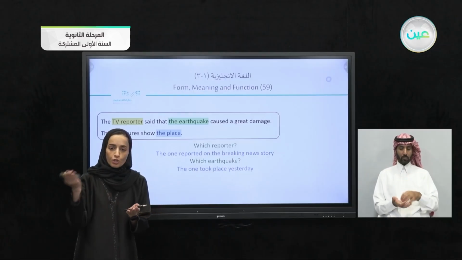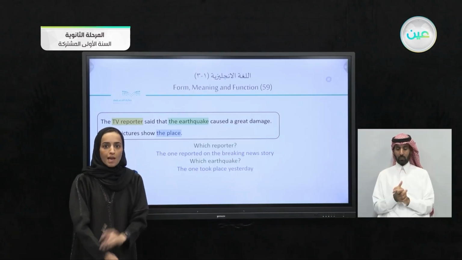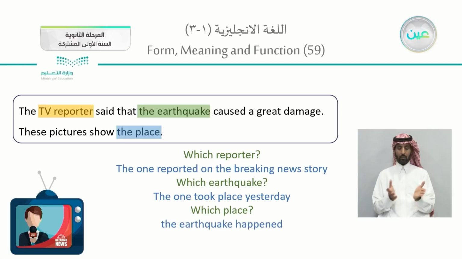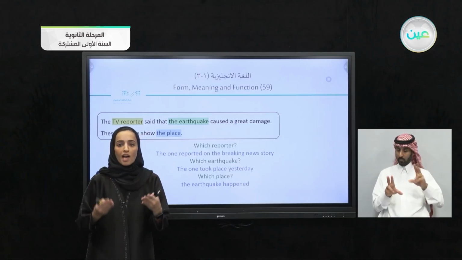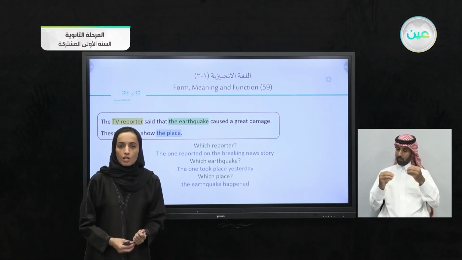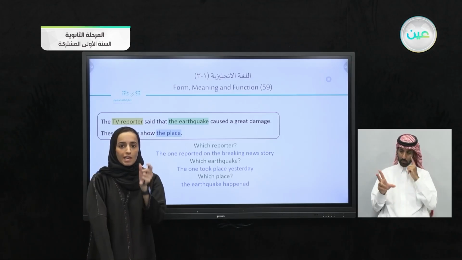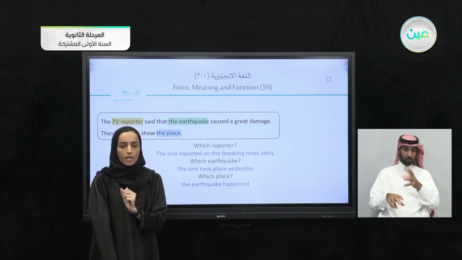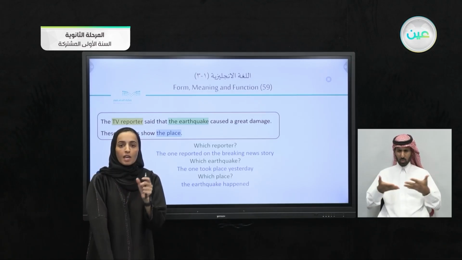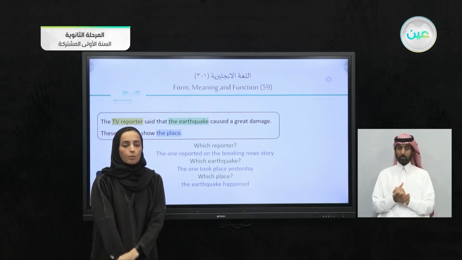The place of the earthquake or the place of the damage? So which place? The place where the earthquake happened. So when you are giving information, you have to add extra details to show the people, is it this or that earthquake? Is it this or that reporter?